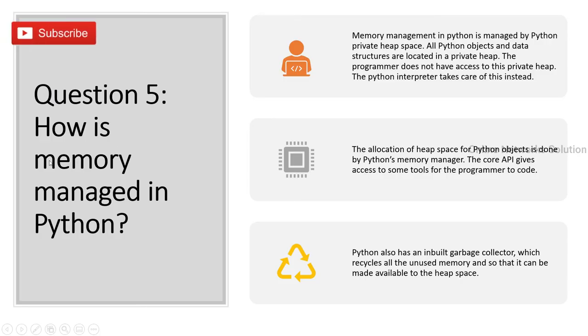Question number 5. How is memory managed in Python? First point, memory management in Python is managed by Python's private heap space. All Python objects and data structures are located in a private heap. The programmer does not have access to this private heap. The Python interpreter takes care of this instead. Second point, the allocation of heap space for Python objects is done by the Python memory manager. The core API gives access to some tools for the programmer to code. Python also has an inbuilt garbage collector which recycles all the unused memory so that it can be made available to the heap space.